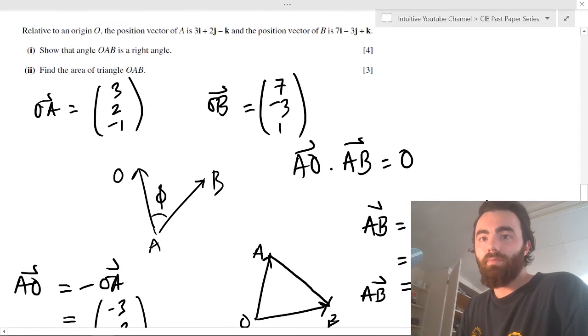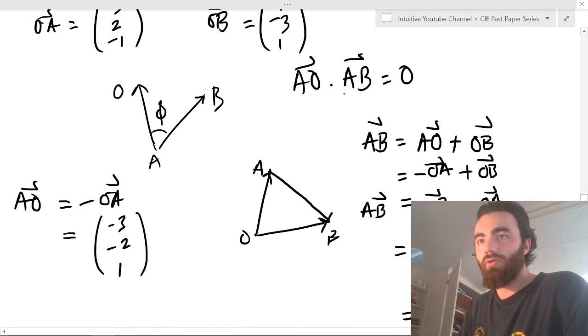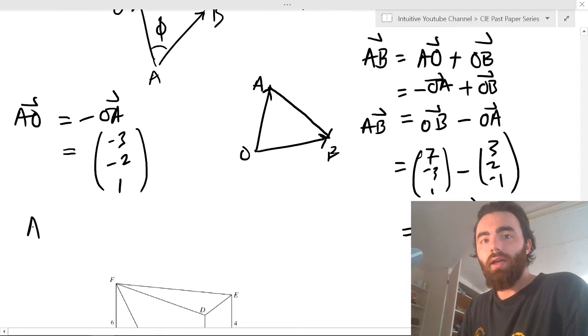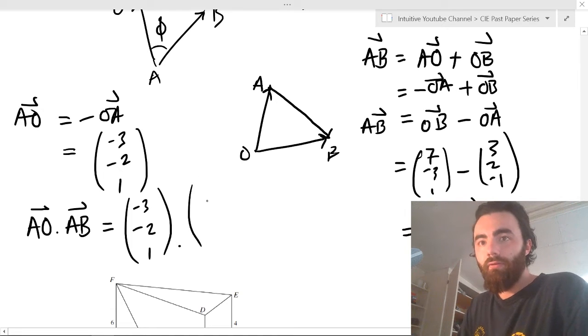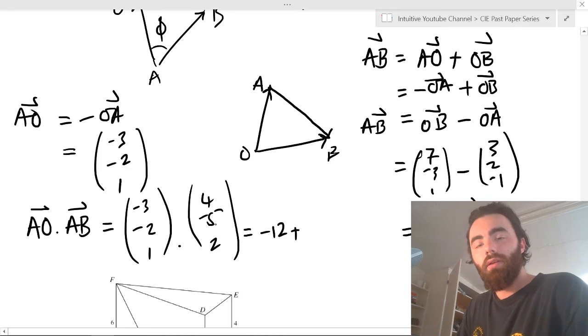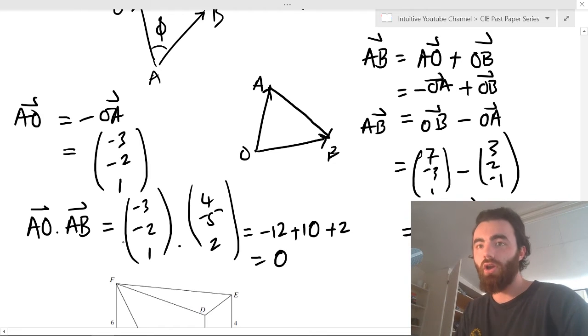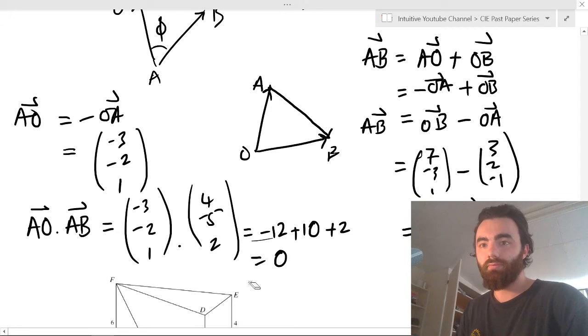So for this angle here to be a right angle, that means that AO dotted with AB has to equal 0. So AO dot AB equals -3, -2, 1 dot 4, -5, 2. So this equals -3 times 4 is -12 plus -2 times -5 is 10 plus 2. And would you look at that, it's 0. So therefore, there you've shown that the angle at OAB is 90 degrees. Cool.